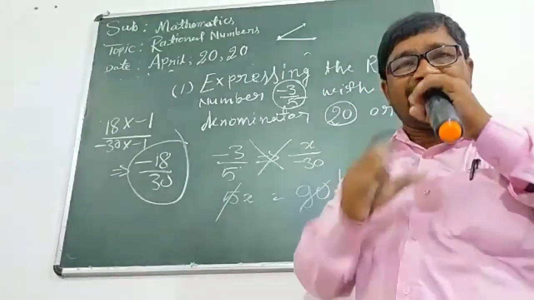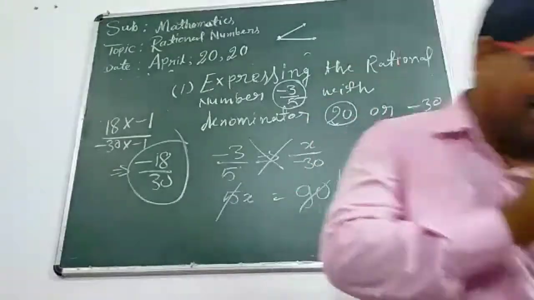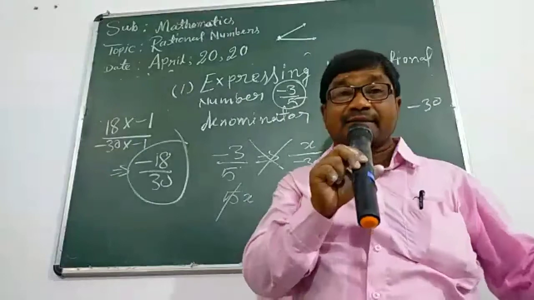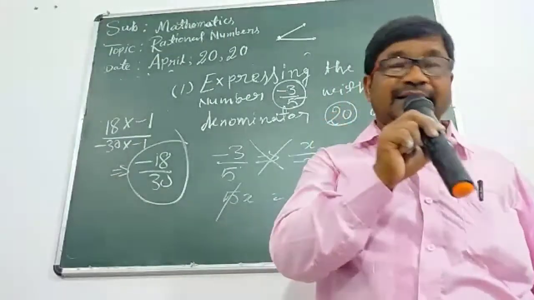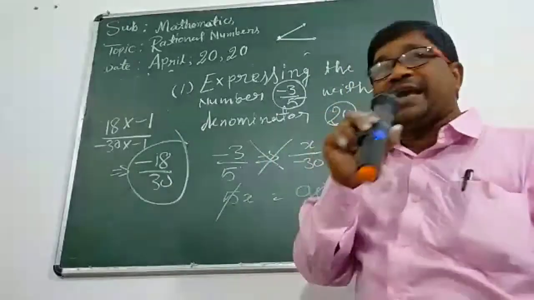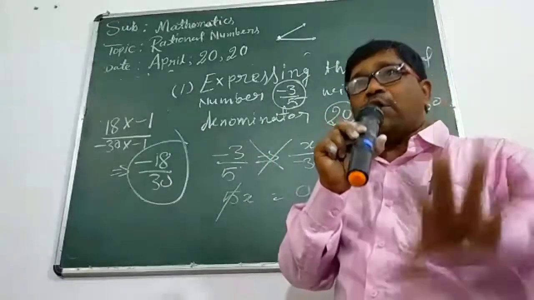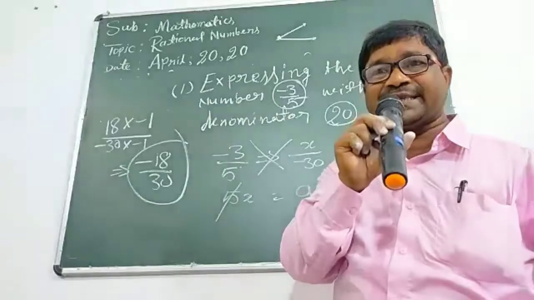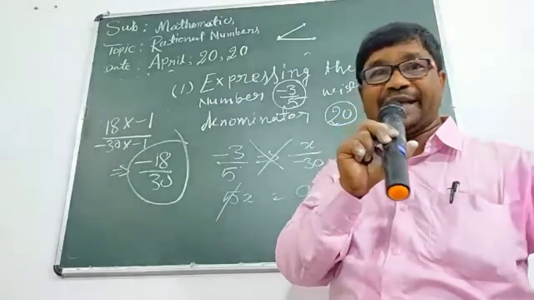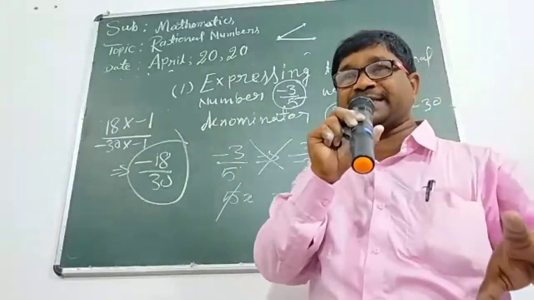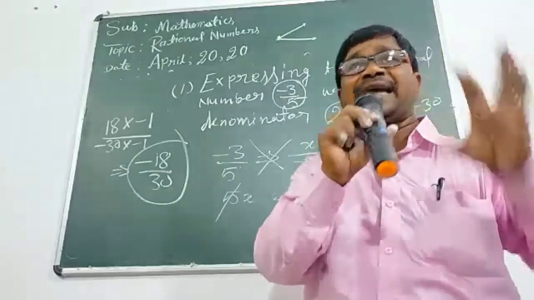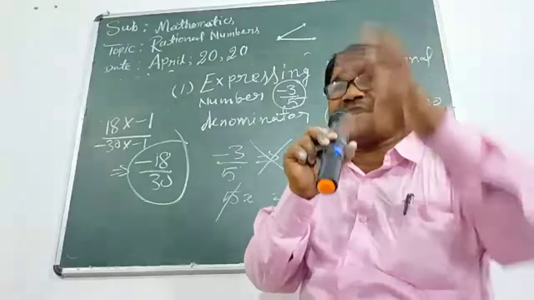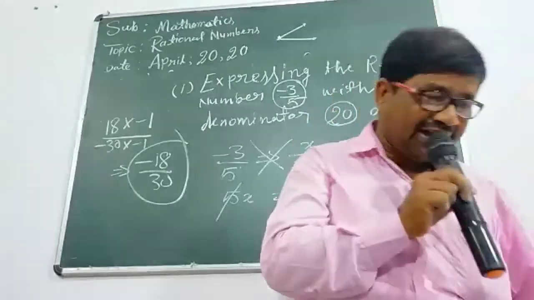Hello, today we are stopping our class here. We have finished our first exercise today in class 8, rational number: how we can apply rational number, how we can find equivalent rational number, how we can get the standard form of rational number, how we can compare the rational number, and how we can solve the different types of sums in the given exercise.